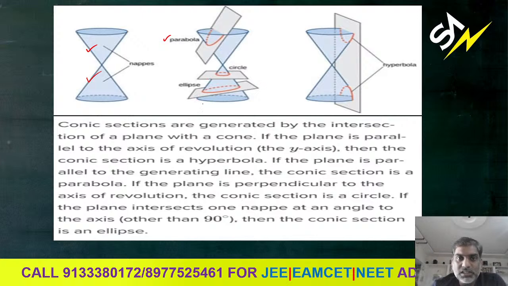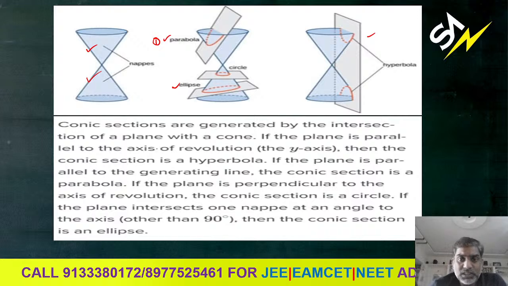Now here in this case, ellipse. You see here in ellipse how the plane is cutting the cone, or how the plane is intersecting the cone. This is about ellipse. And the next one is a hyperbola. Now we have to discuss the first one, which is called parabola. We have to discuss about the parabola.